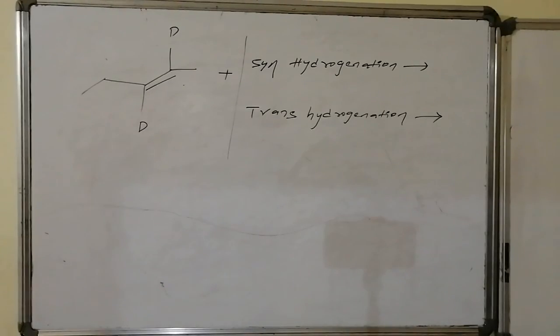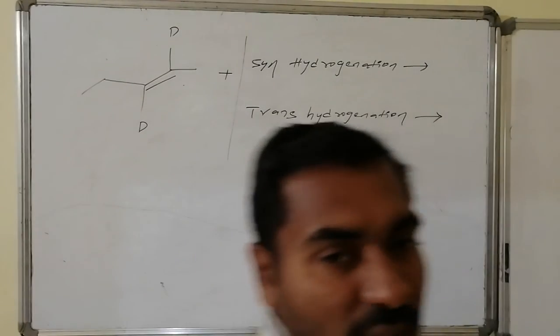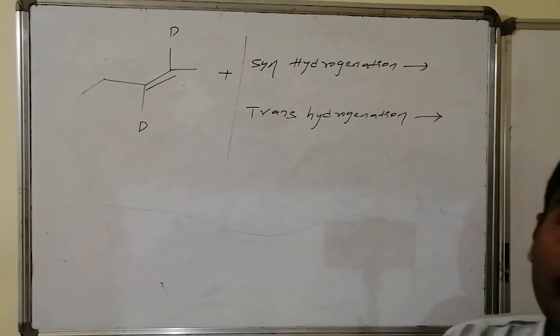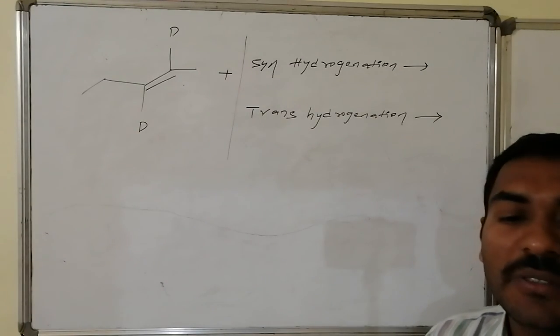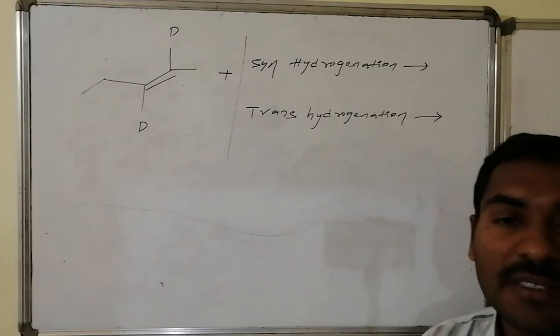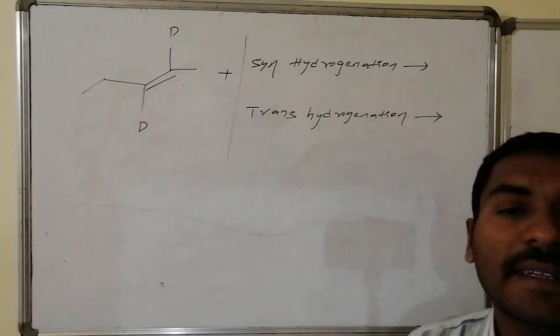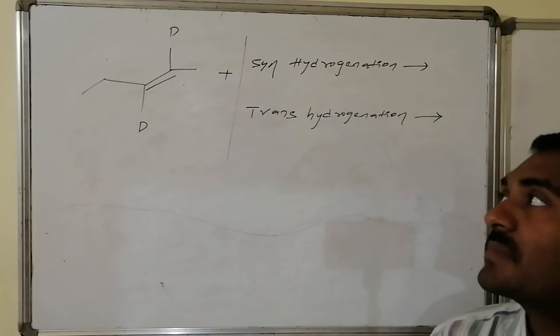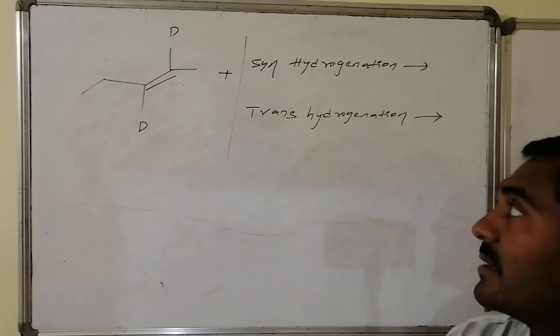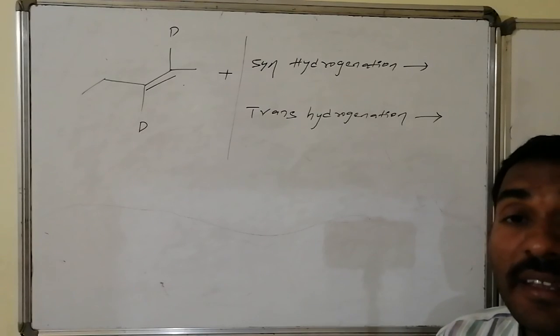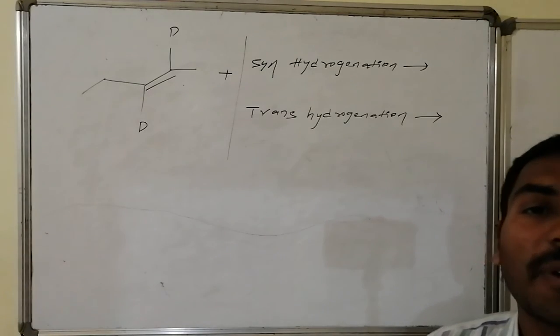Here is another question for you as homework. A trans alkene system is present and it undergoes hydrogenation, and there are 2 varieties of hydrogenation. One is cis hydrogenation and the second one is trans hydrogenation. You are asked to write the corresponding possible products under syn as well as anti-hydrogenation, or trans hydrogenation, and write the configurations present at the corresponding centers.